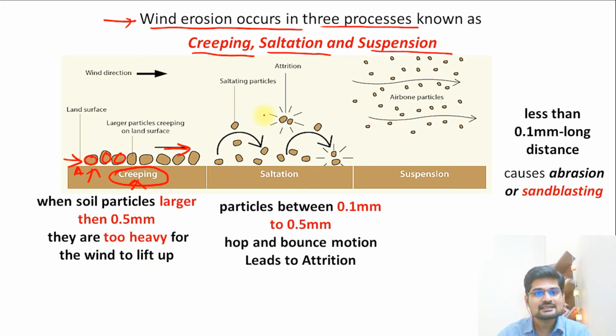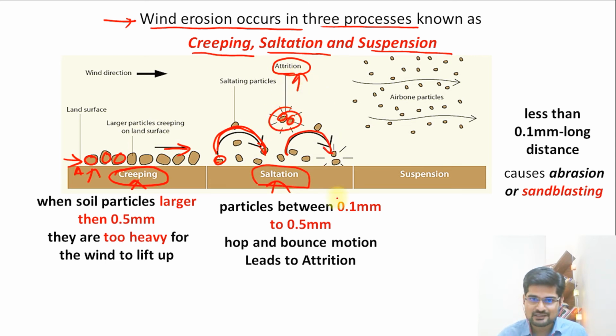Then the next is saltation. As you can see in this particular image, the fragments are jumping from one place to another. This jumping action is what we understand as saltation of these particles. Wind removes them from one place and they keep jumping from one place to the other, and meanwhile it also leads to attrition. This attrition is again two particles colliding in mid-air, as it was in mid-water. So the same process of attrition happens here also.